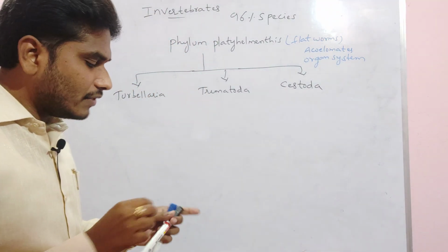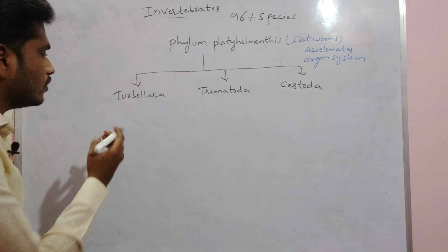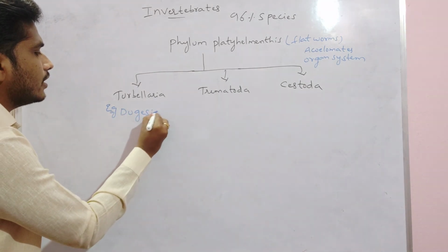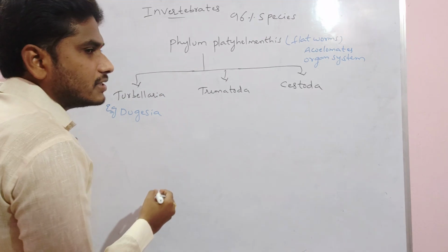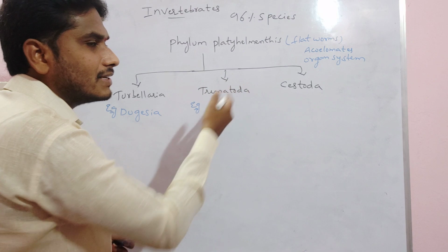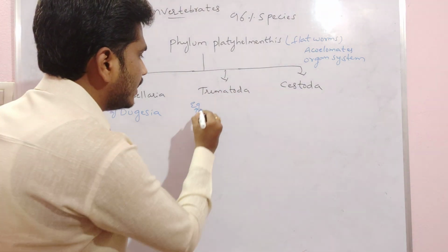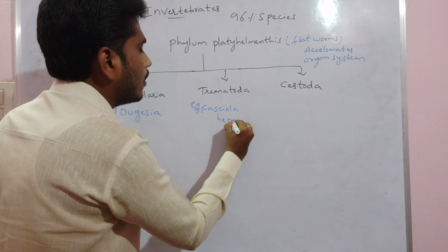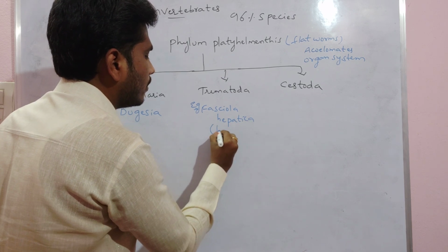The class Turbellaria has the example Dugesia. Trematoda mostly consists of flukes. The example is Fasciola hepatica, commonly called the liver fluke.